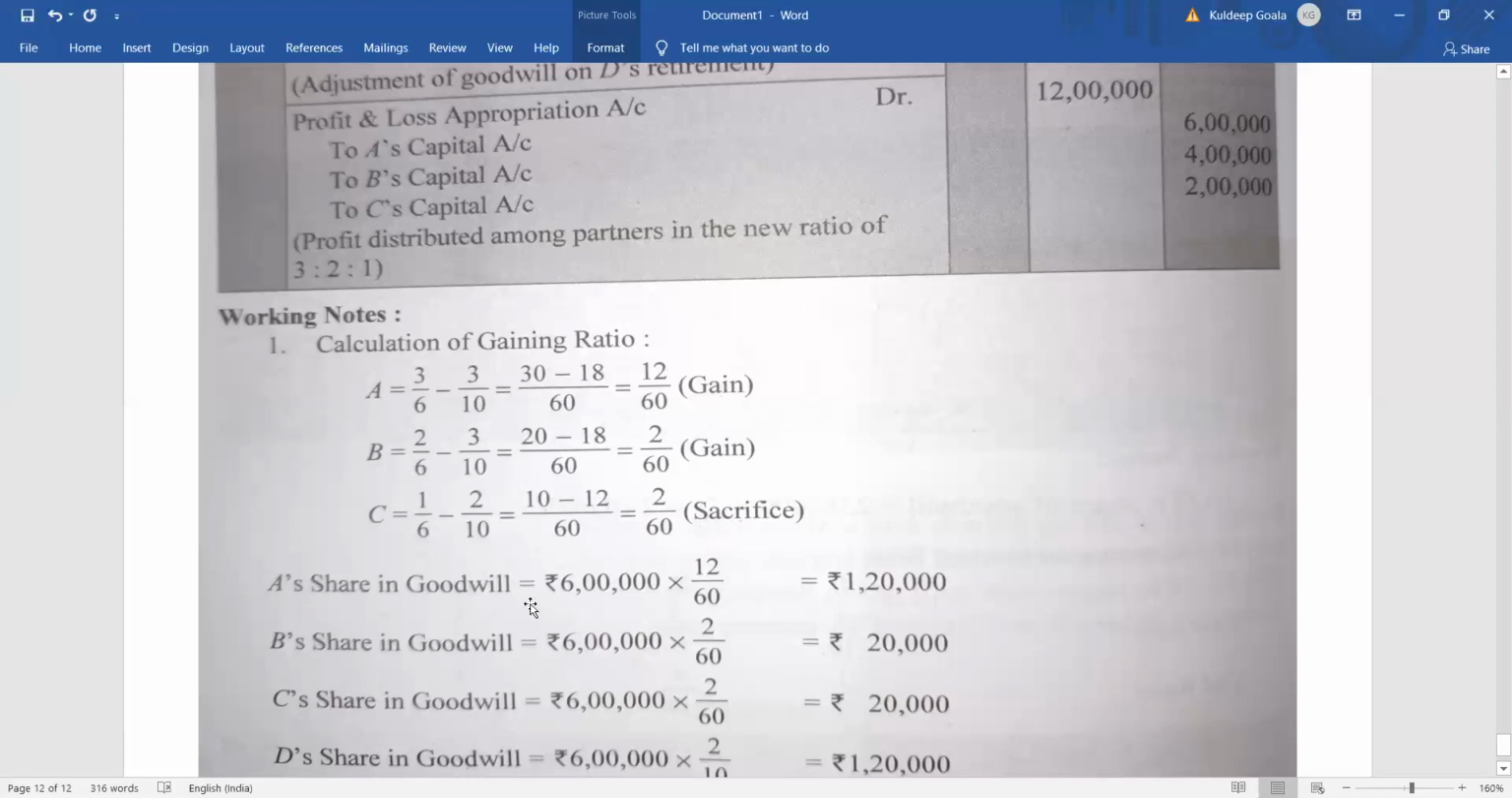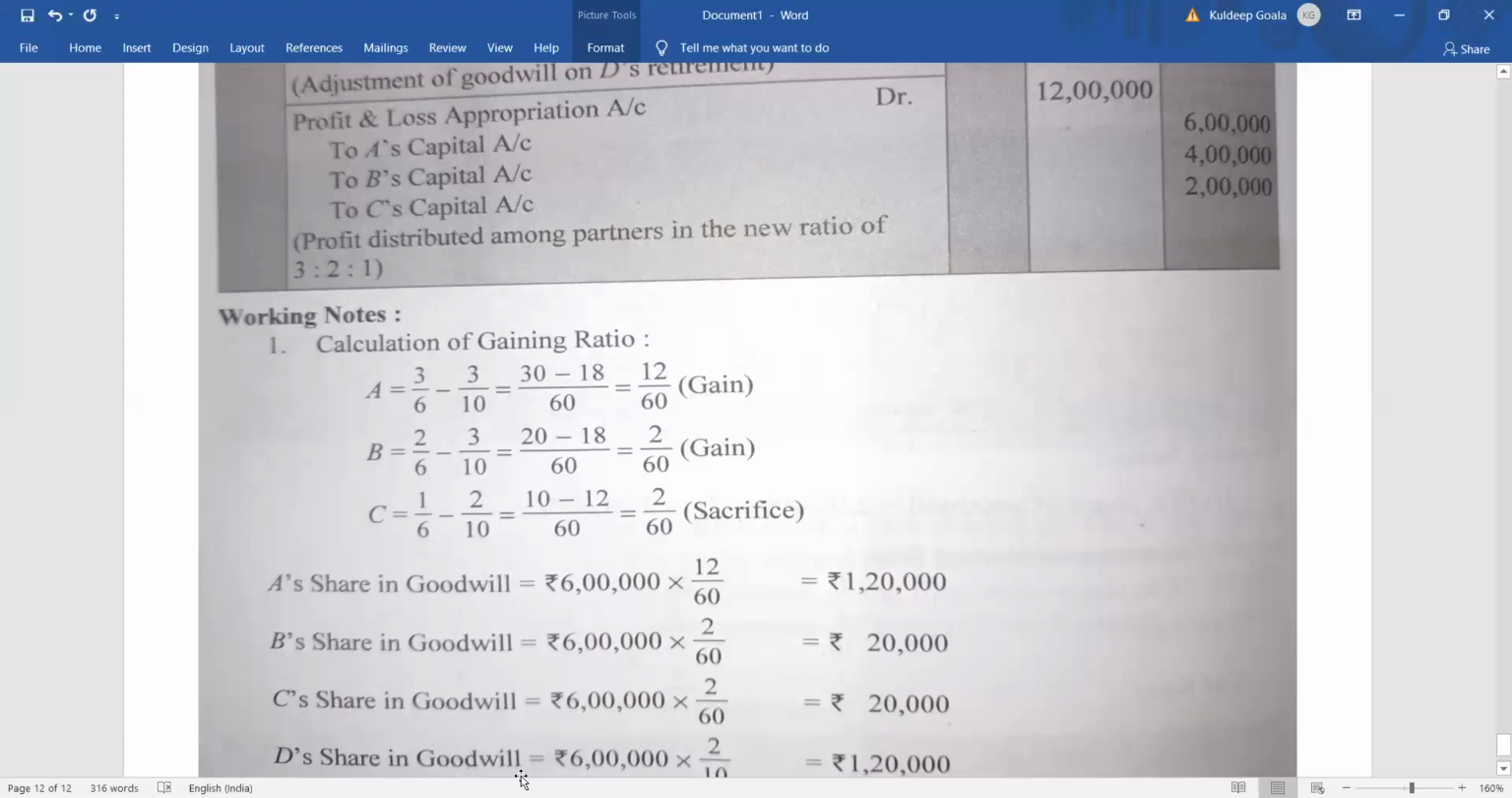So what is given here? The goodwill was 6 lakh, right? And what was A's gain? 12 by 60. So it is 1,20,000 that A is gaining. Again B, the goodwill was 6 lakh, B is gaining 2 by 60. So it is coming 20,000. In case of C, the total goodwill is 6 lakh and C is sacrificing 2 by 60. So how much is C sacrificing? 20,000.